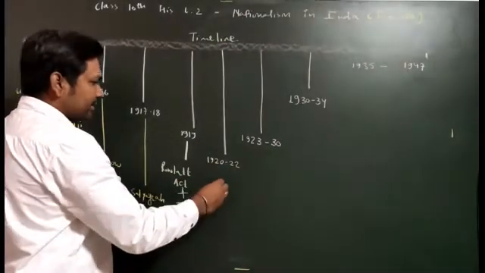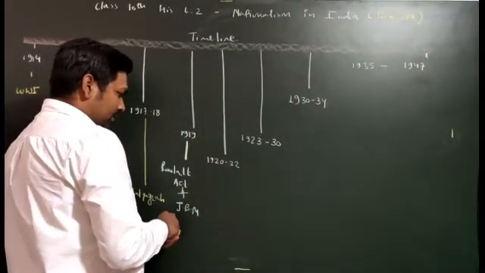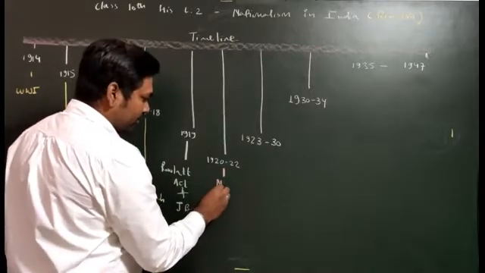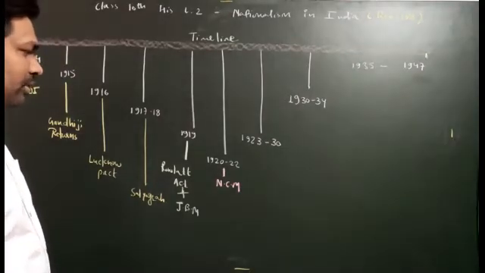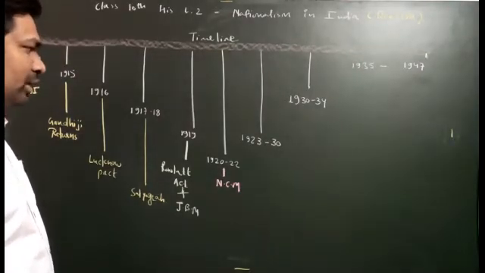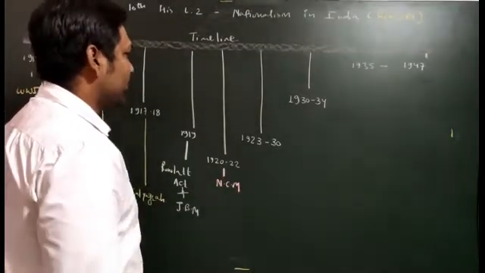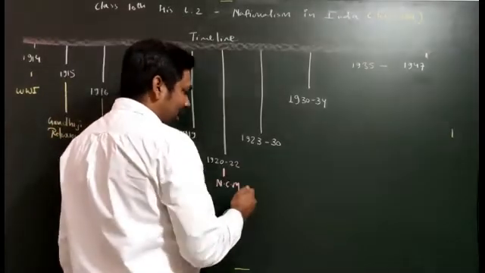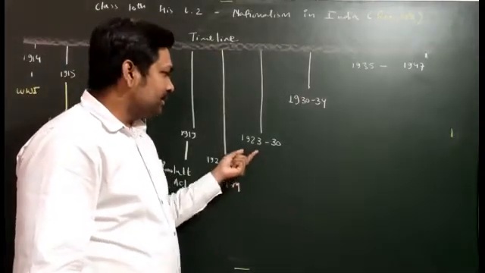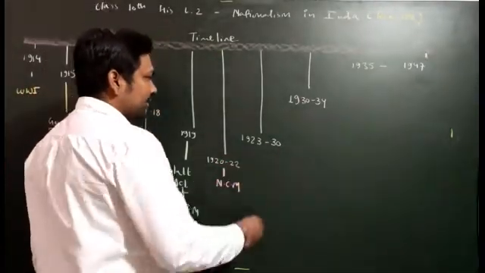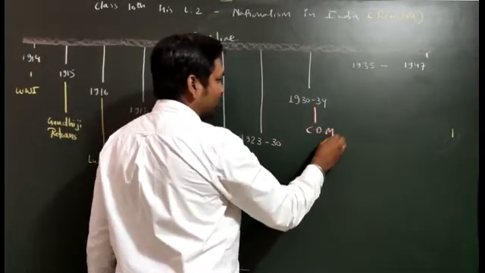After that in 1920 we will discuss the next very important part, known as the non-cooperation movement. Very, very important. With the non-cooperation movement, one more movement was there called the Khilafat movement. I'll tell you about the Khilafat movement along with the non-cooperation movement, don't worry. Then 1923 to 30: after the non-cooperation movement ended, what events took place in this period, we will see. This is the period of the civil disobedience movement.